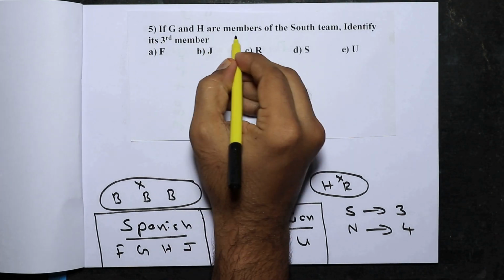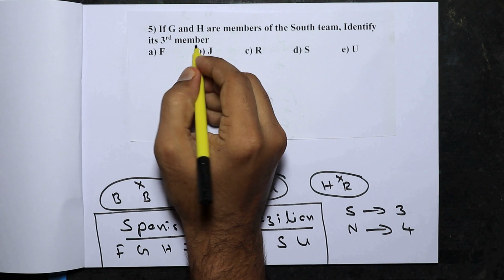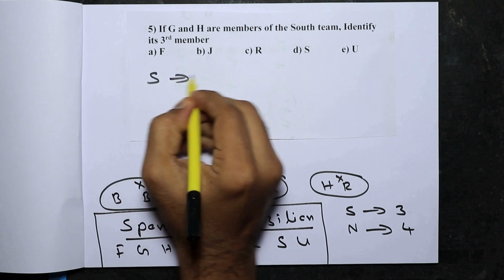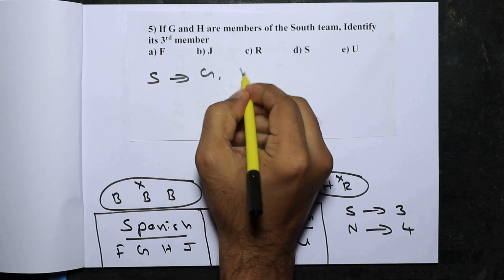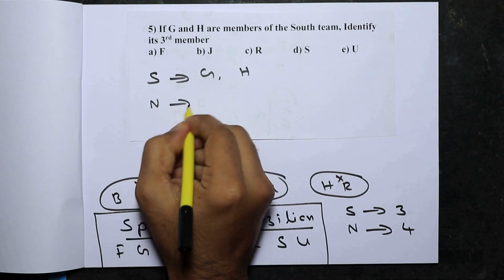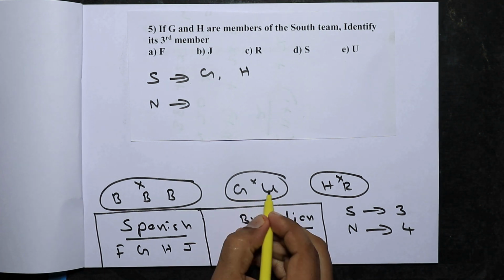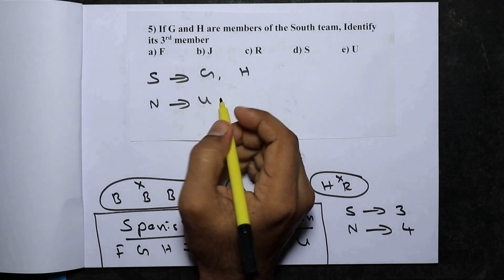If G and H are members of the South team, identify its third member. South team has three members. One of them is G and the other is H. Now let us find out some of the members of the North team. Now both G and U cannot be in the same team. So U has to be here.